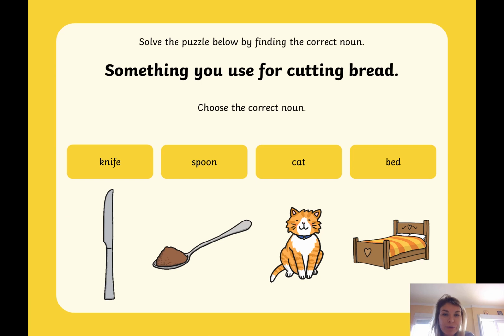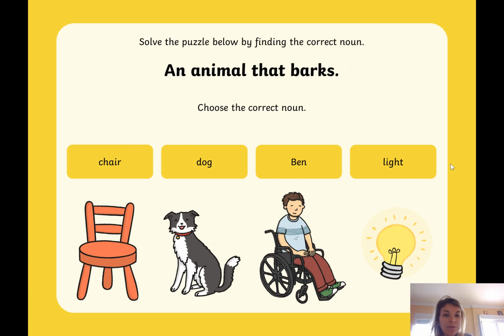So here we go, solve the puzzle by finding the correct noun. These are 4 different types of nouns. And the one that you're looking for is something that you would use to cut bread. So look for the right noun. Would you use a knife? Now look at the spelling of knife. It's got a kicking K at the front. That is a silent letter. When you put the kicking K and the N together, it just makes the N sound. So knife, spoon, cat and bed. What would you use to cut bread? Knife.